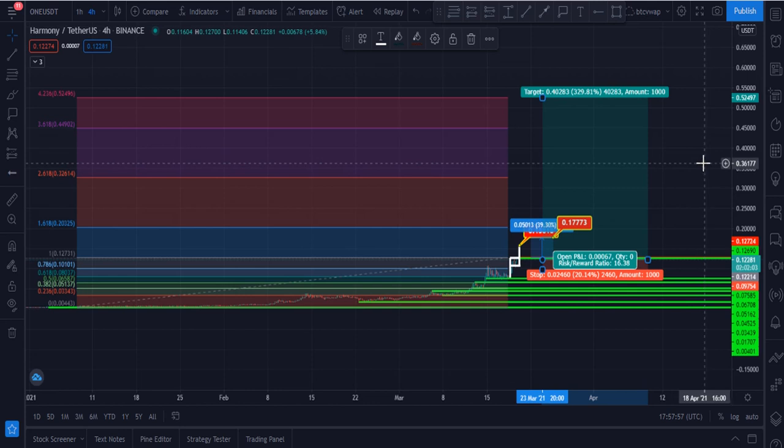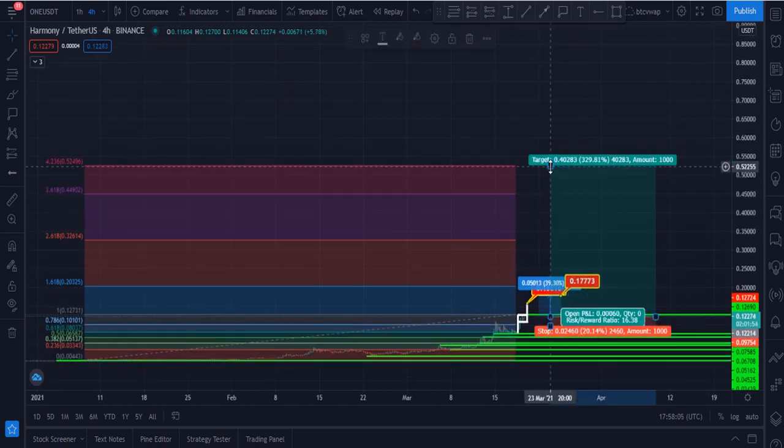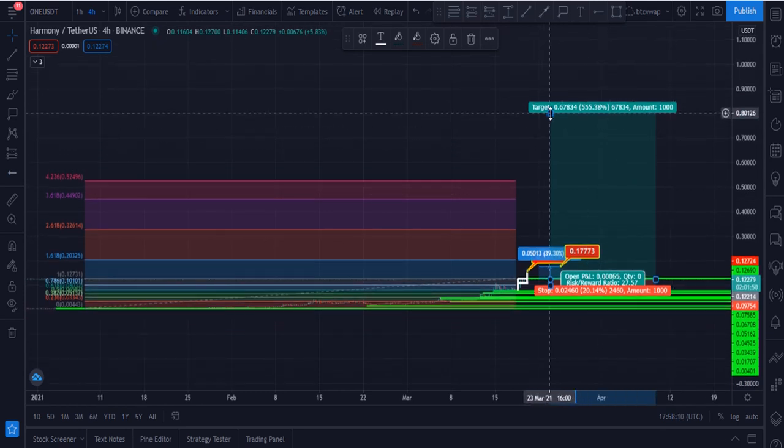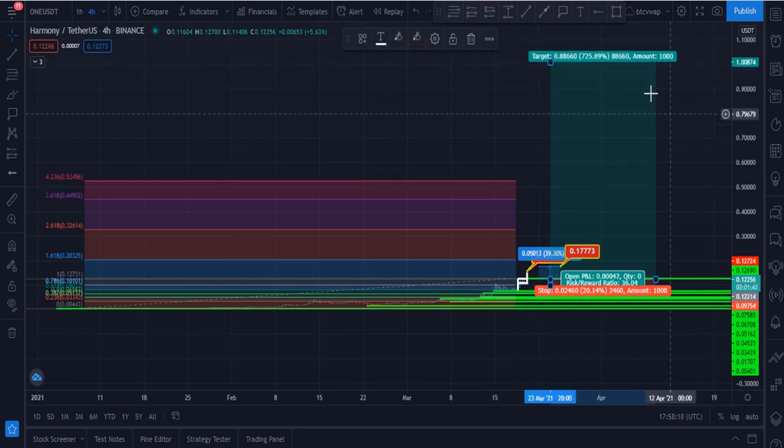And in 2021, because this token has a very bright future in 2021, that is why I am saying this. This is my target of 2021. I think this token should hit $1 and should give you 700% gain within 2021.